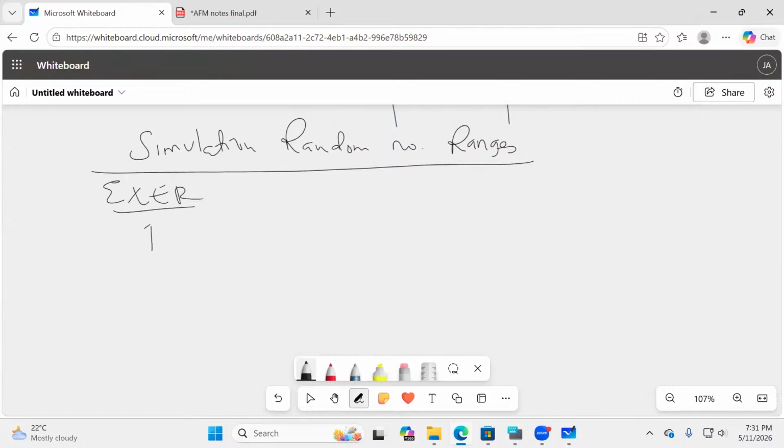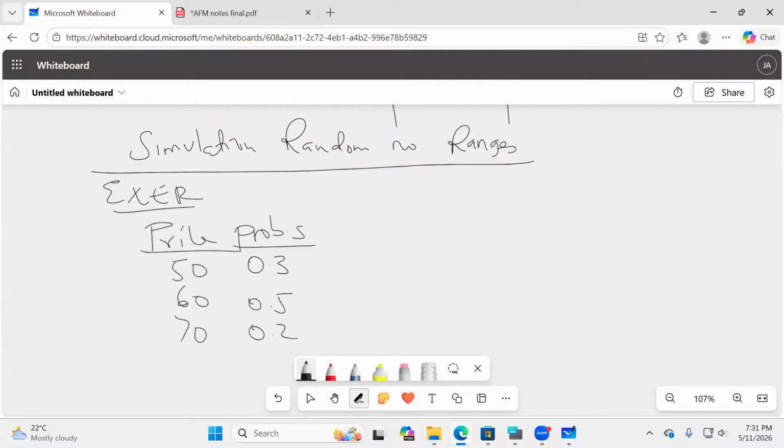So simulation, random number ranges. I will straight away give you an exercise. I want to start a business, but I don't know what the price would be, but I can guess. It could either be 50, 60, or 70 with the following probabilities: 0.3, 0.5, and 0.2. Remember, the total probability must add up to 1.